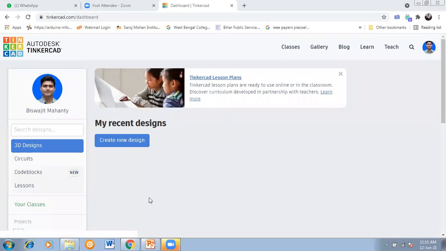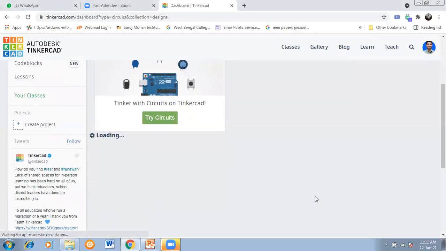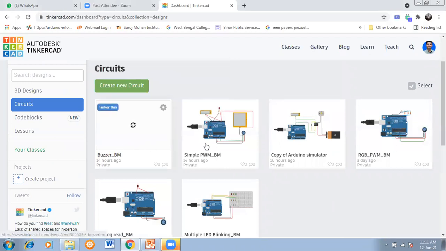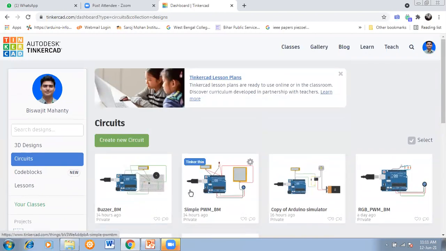After opening this first page, you move to circuits, 3D design, circuits, code blocks, lessons, all these things are there. So we choose circuits. Okay. I have prepared all these projects on my own. I will show you one by one. This is 14 hours ago, this is 16 hours ago, a day ago, 2 days ago. So I have prepared all these projects.